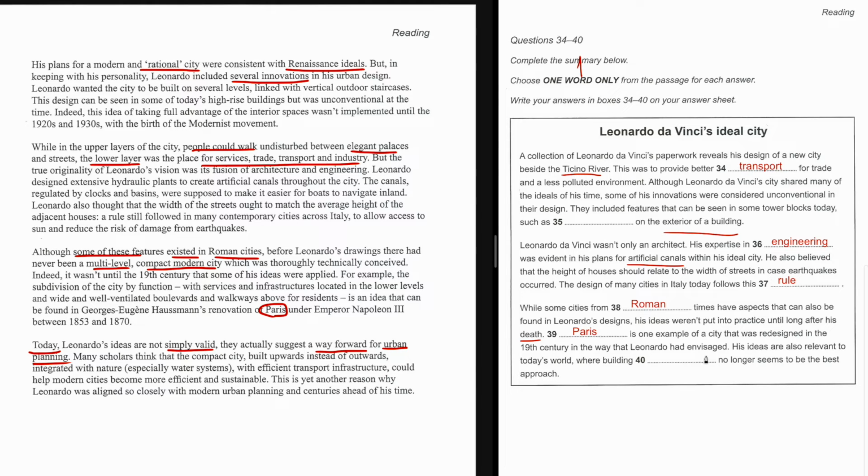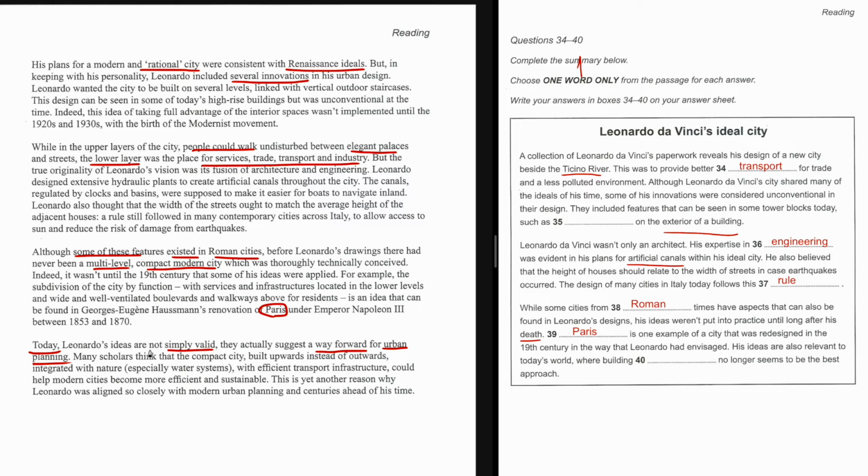And finally, his ideas are also relevant to today's world. Today, okay, the paragraph about today is here. Where building no longer seems to be the best approach. Build upwards instead of outwards in nature. With efficient transport infrastructure could help others become more efficient. Okay, so something is bad.